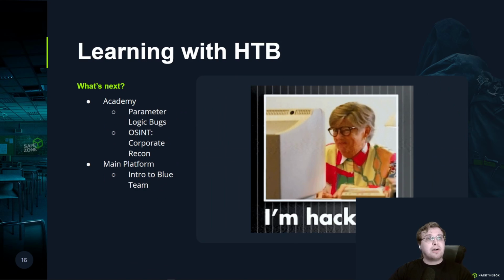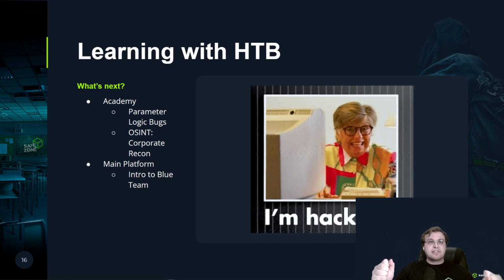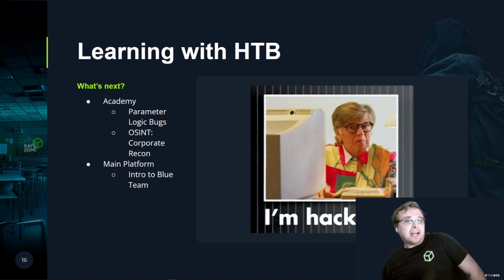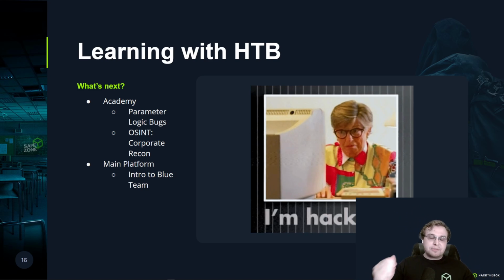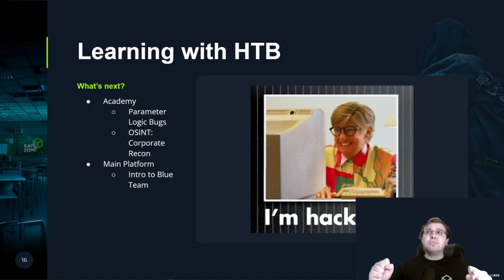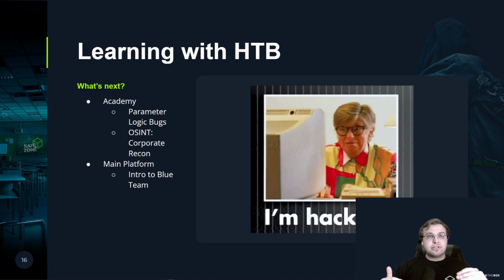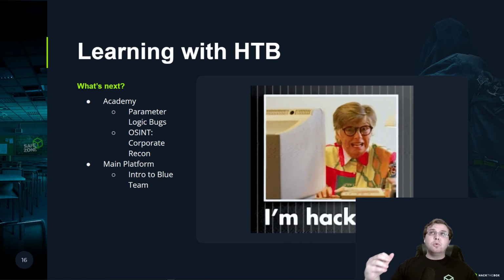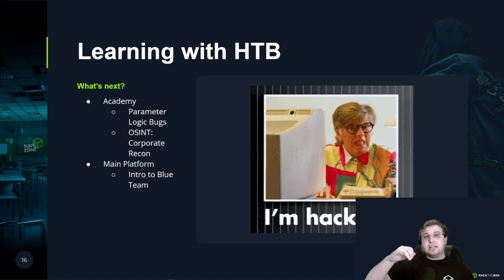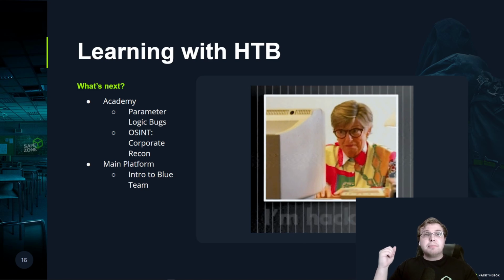And then last but not least, we also have learning with Hack The Box. Now, this is something that's going to take a little bit of explanation just because the recommendations around this are wild. I probably should have that Jimmy Kimmel gif here. Academy, perimeter logic bugs. Now, the key part with this is actually the logic bugs. Most of messing with an AI comes from manipulating the logic in the application to be malformed. If you are comfortable with working with maybe web application bug bounties, if you are comfortable with the logical issues that you find at that more advanced level, then you're going to be right at home here.